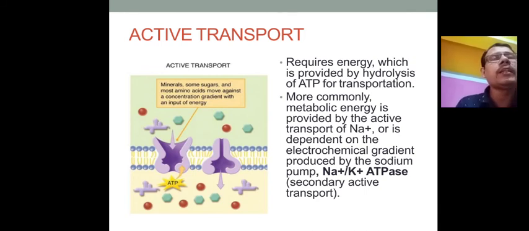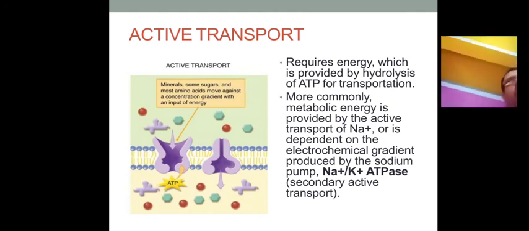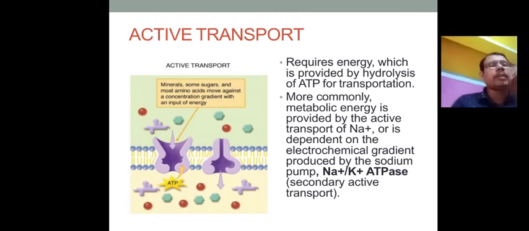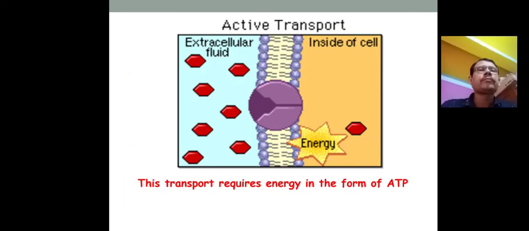Pump inhibitors like pantoprazole and lansoprazole can inhibit the sodium, potassium or hydrogen ion pump. So in active transport, energy is required for absorption of the drugs.